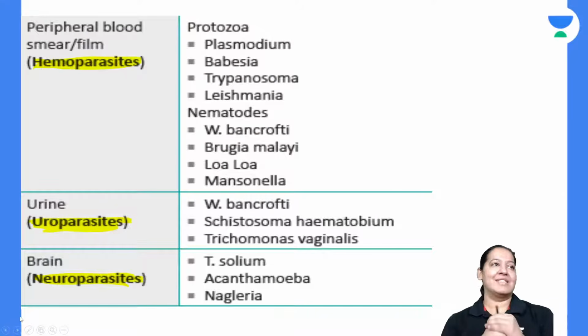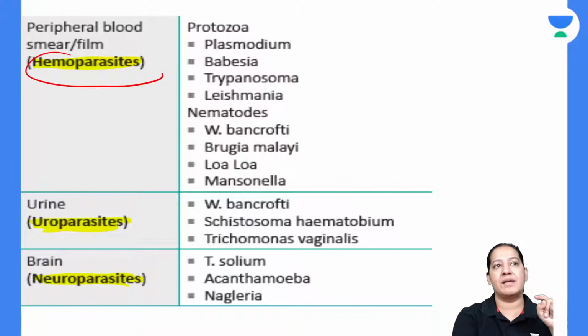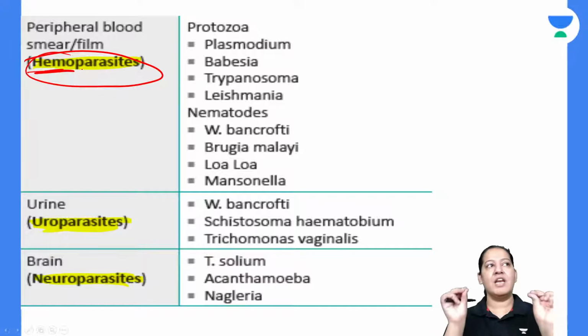Okay. Coming on the next mnemonic. The next mnemonic, which I'm going to give, is in front of you. Tell me the name of the parasites which reside in blood. That is hemoparasite. Hemo means blood. Tell me the list of the parasites.